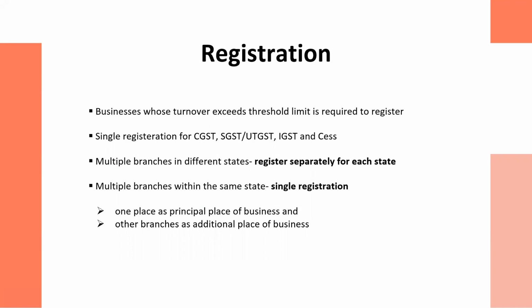These are the states which come under the category of special states. So the threshold varies for every kind of category. That is why I have not mentioned the exact threshold over here. So a business whose turnover exceeds the threshold limit, that could be 10 lakh, 20 lakh, 40 lakh, as per their state, as per the ruling of the council, then that kind of business is required to register as a normal taxable person. And the process of the registration is known as GST registration.